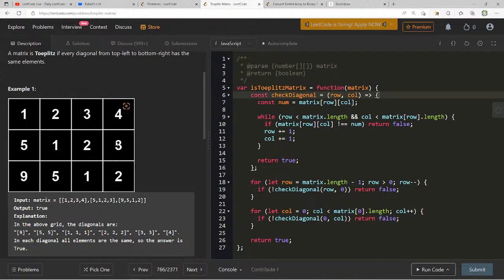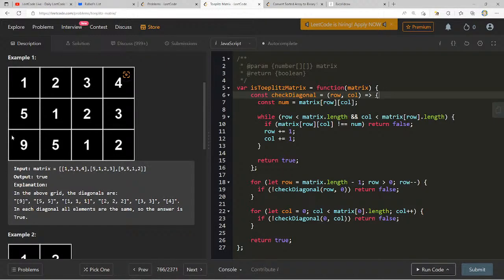So all I have to do is go from the bottom row all the way up until I get to this last one here, because I just want to consider this my first column, not necessarily the 0th row. And I run this function for each one. And then I start from the column all the way to the end, and run the same function.